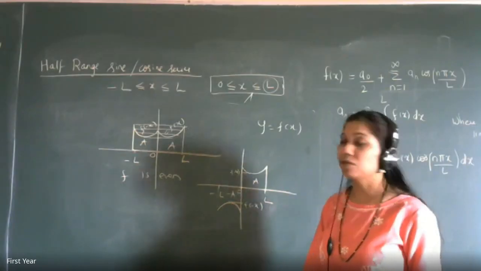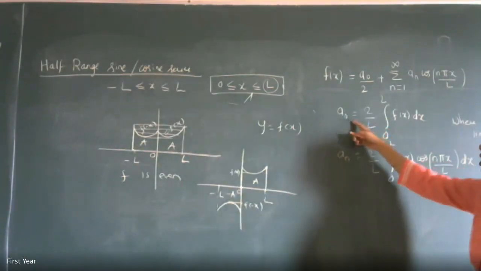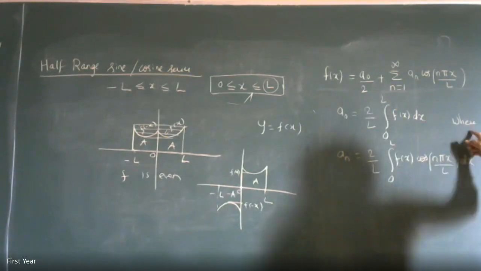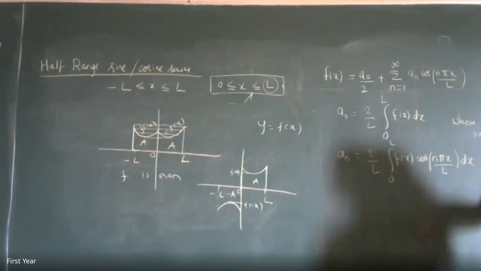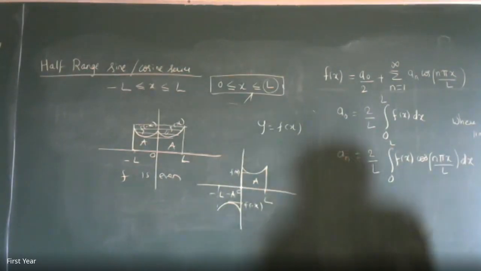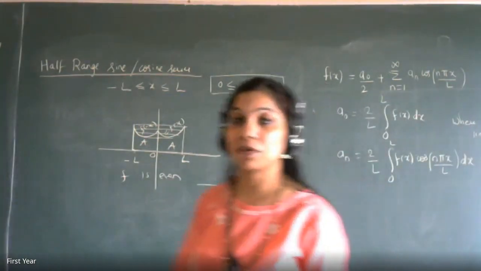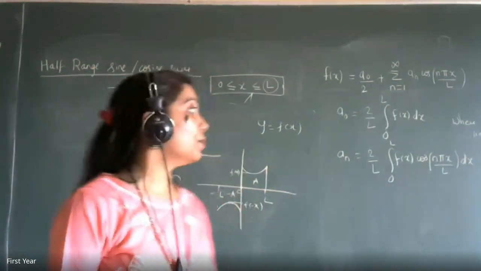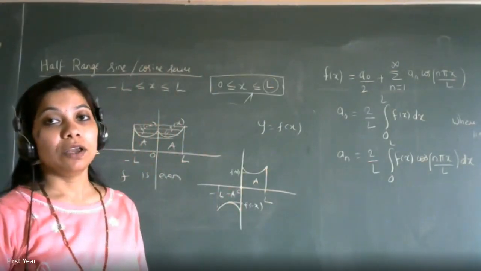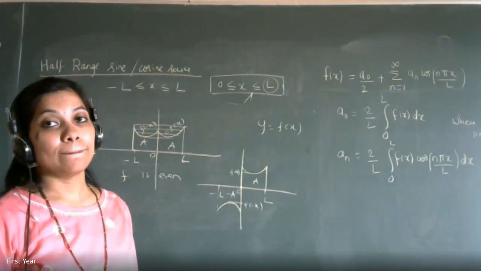Where the right hand side formulas, where a naught is equal to 2 by L integration 0 to L f of x dx, where L is equal to the upper limit of the range, half range given. L is equal to upper limit of the given half range. So the range given will be half only.